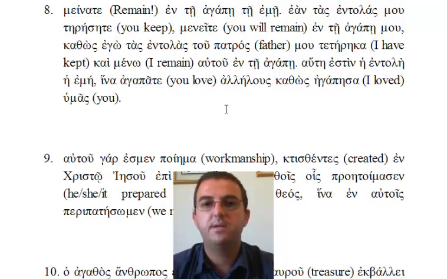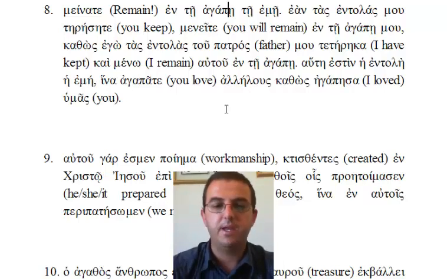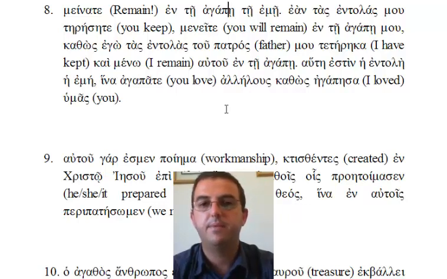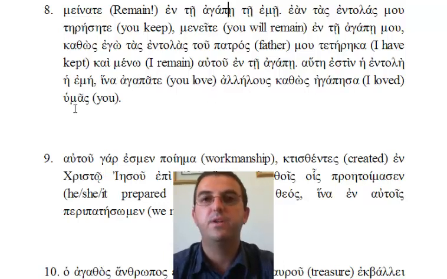Eme is an adjective. En, as you know, typically governs a dative and means in most of the time. Sometimes it means by, but typically it means in. So remain ente agape, in the love, te eme, the mine, if we translate literally.